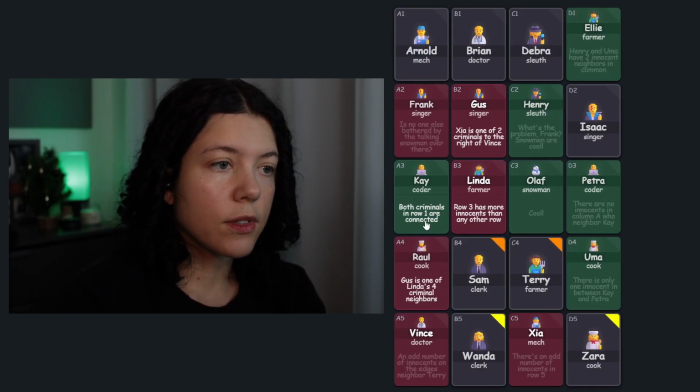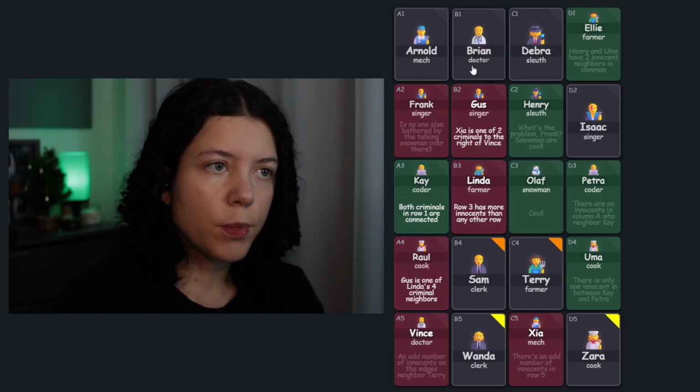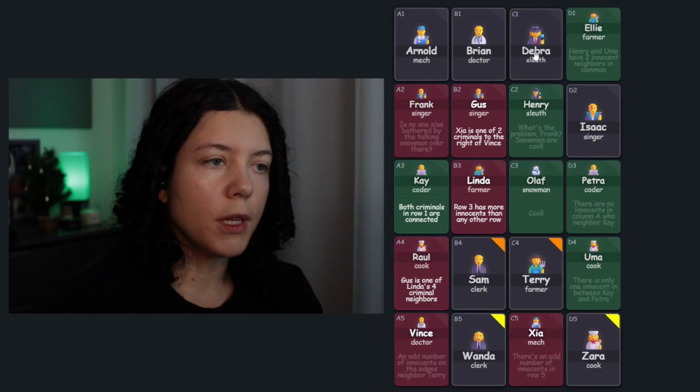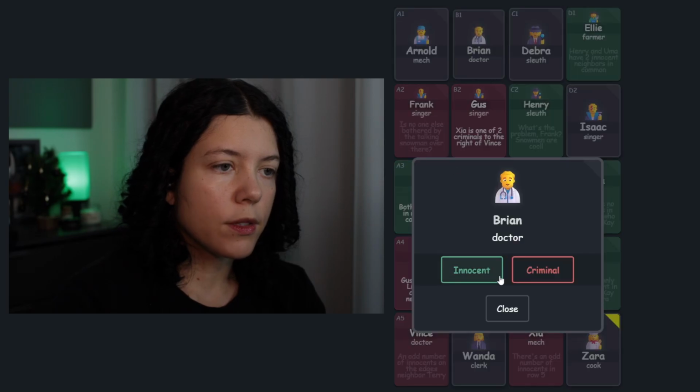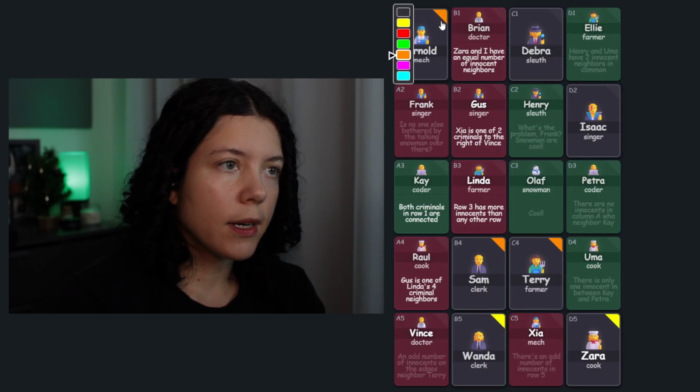Now K tells us that both criminals in row 1 are connected. So we know that Brian has to be a criminal, because he's the only one who's connected to any other person who could be a criminal. Ellie doesn't really matter in that situation. So Brian is a criminal. And we know that Arnold and Deborah are a one or the other.